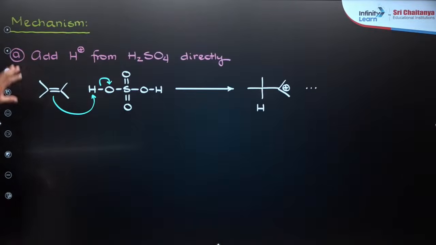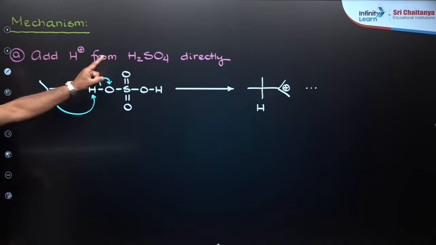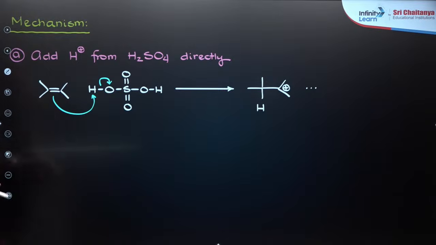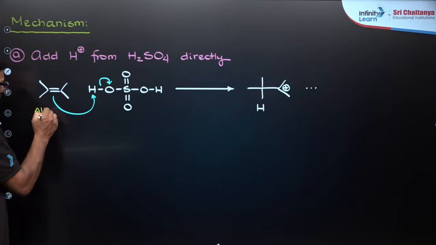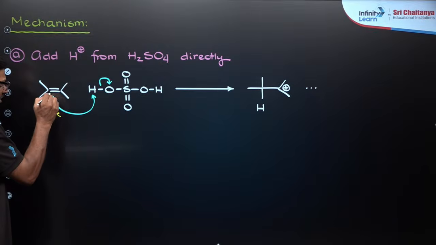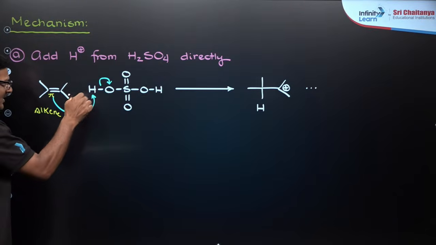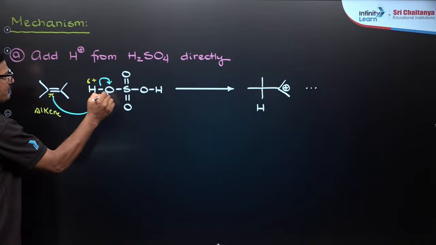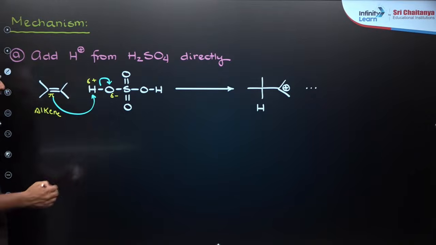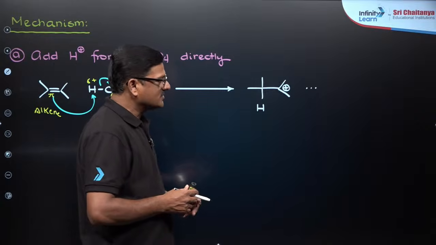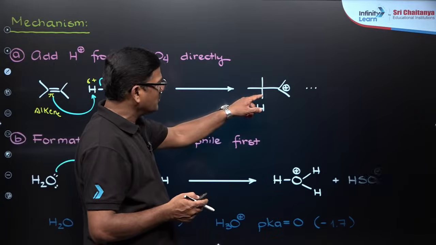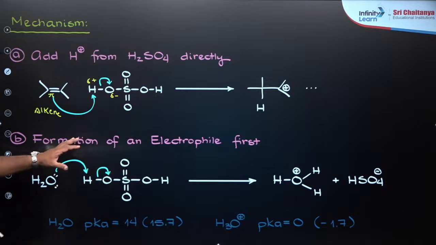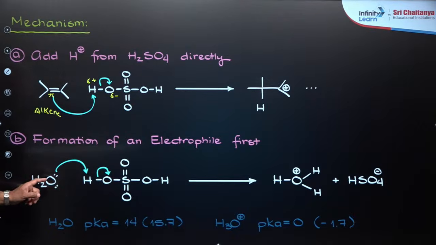So, moving ahead, let us see the mechanism here. Mechanism of the acid catalyzed hydration. Add H plus from H2SO4 directly to the alkene. The pi bond of the alkene acts as a nucleophile and abstracts the proton over here, so that a carbocation is going to be formed. Once this carbocation is formed, the H2O takes the hydrogen from the H2SO4.